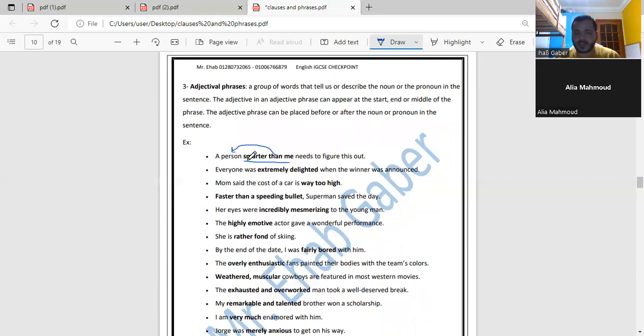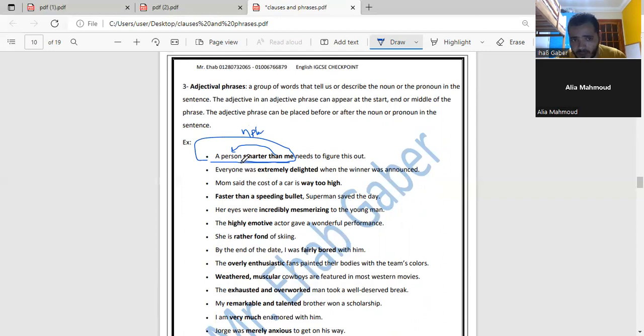Yes. "A person is smarter than" tells us which person you're talking about. But Mr., what is the difference between the adjectival phrase and the noun phrase? If I underline "from a person," all of it together, it will be called what? Noun phrase. Yes or no?